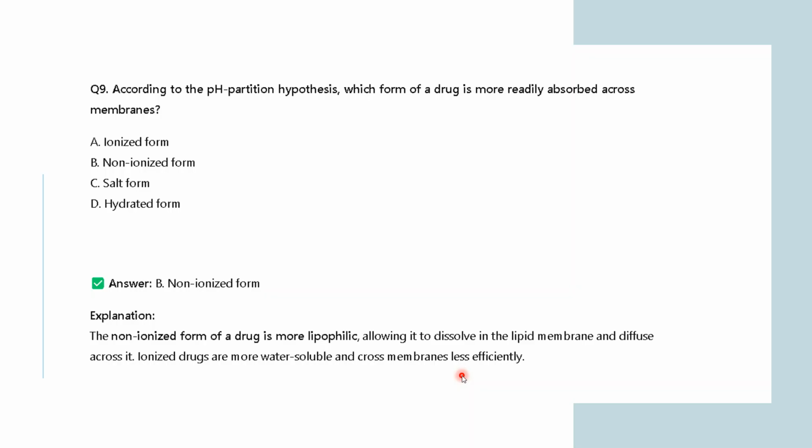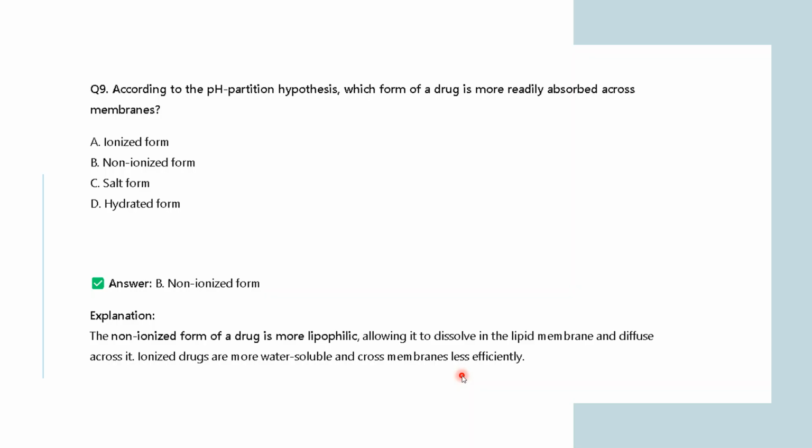So non-ionized drug passes very efficiently through the cell membrane, but the ionized drug, which is more soluble in water and is preferred by the polar head groups present on the cell membrane, should cross the cell membrane less efficiently than the non-ionized drug. So if you have a non-ionized drug, it could pass your cell membrane very quickly.